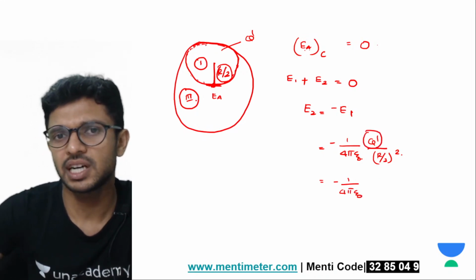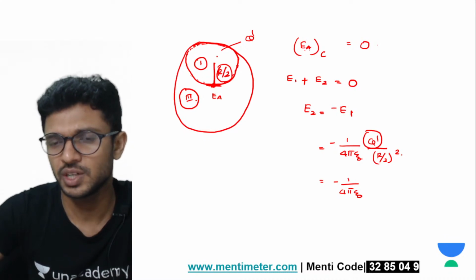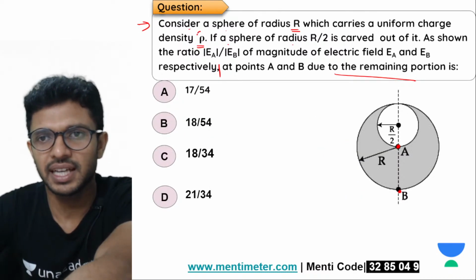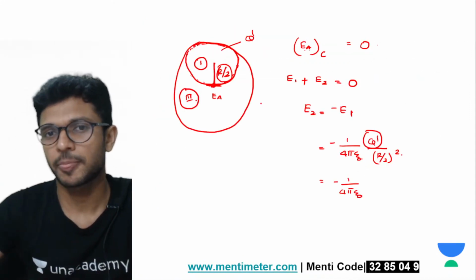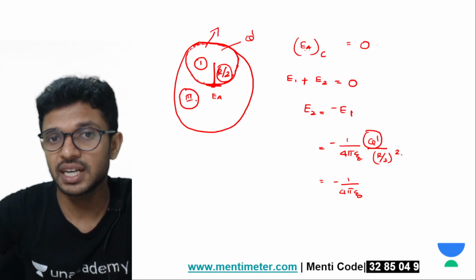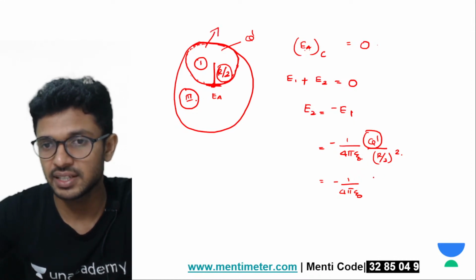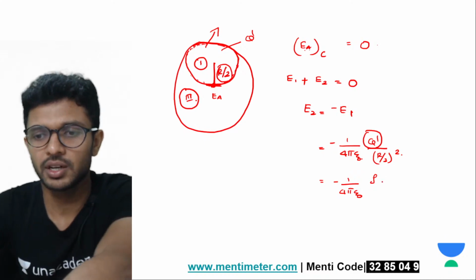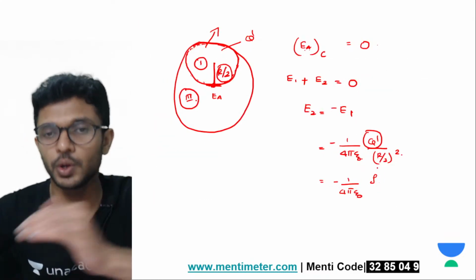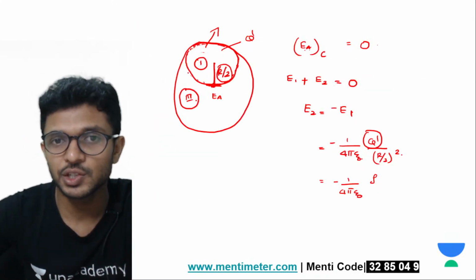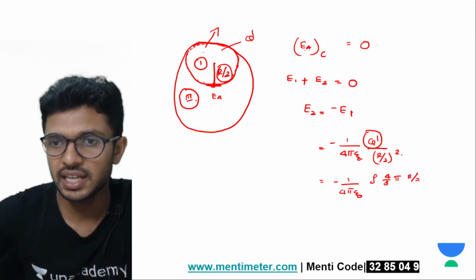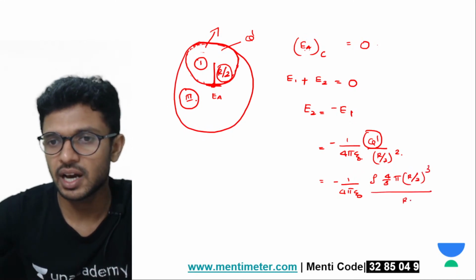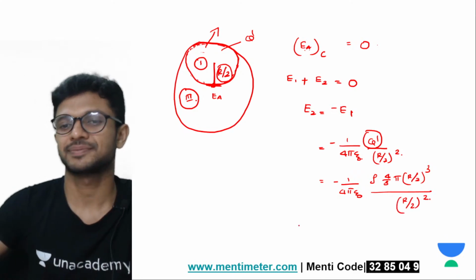How will you find out the charge associated with this much of Chotu sphere? In the question it is given that charge density is rho, matlab charge per unit volume. So how will you find out the charge which is contained in this much of volume? That is rho into the volume of this small sphere. What is the volume? 4 by 3 pi, radius is r by 2, the whole cube, the whole divided by what is remaining? R by 2, the whole square.